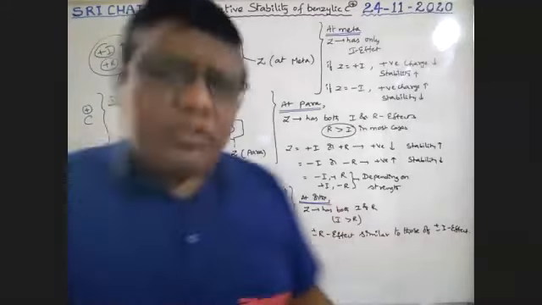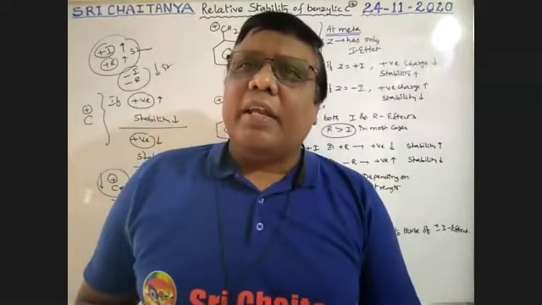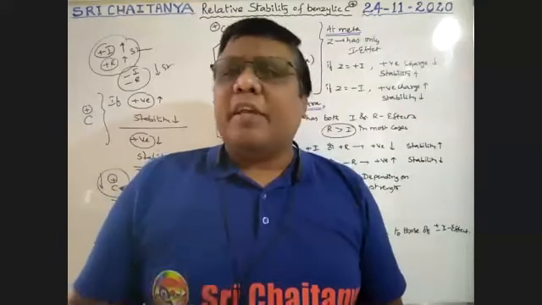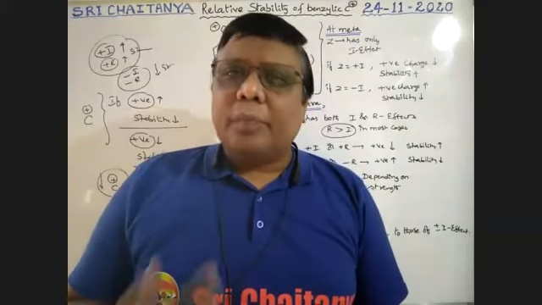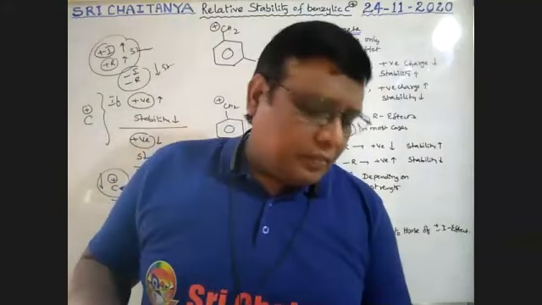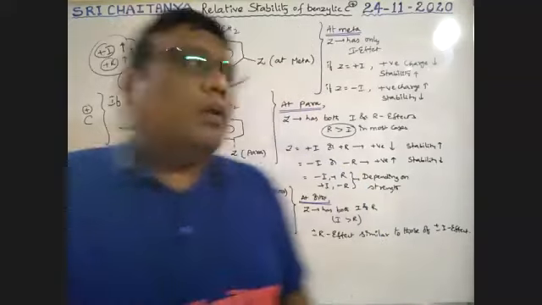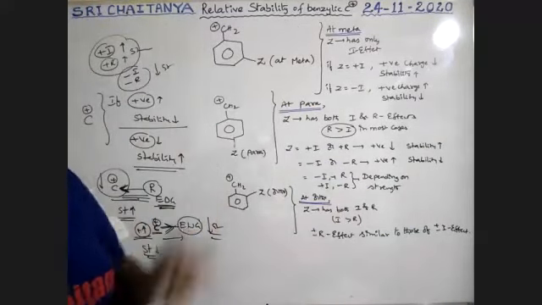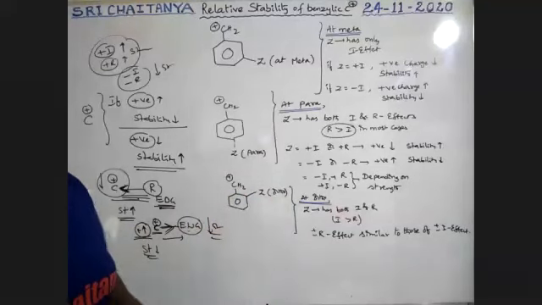Okay, no doubt, as positive charge on carbocation increases, stability decreases. Positive charge decreases, stability increases. No doubt, this is the final answer.